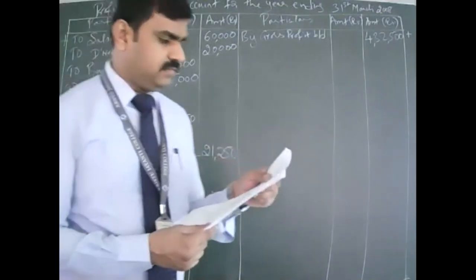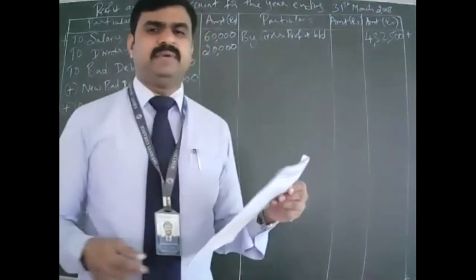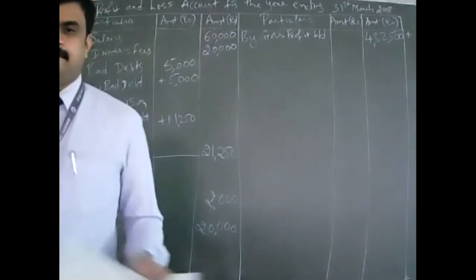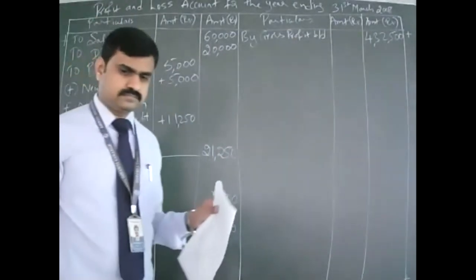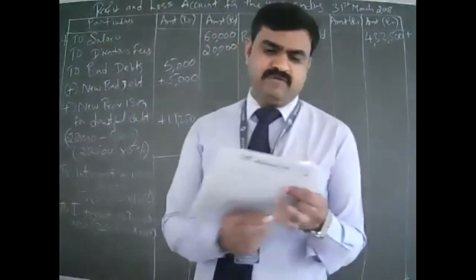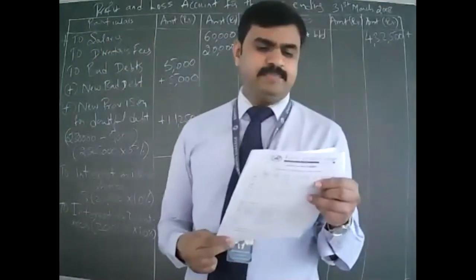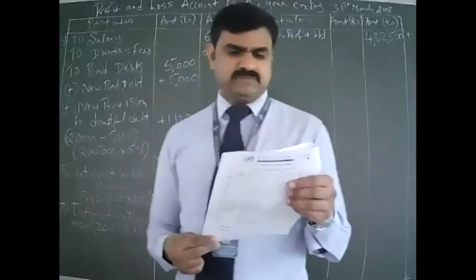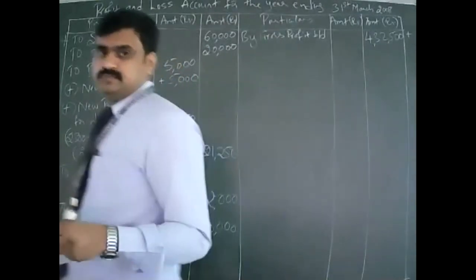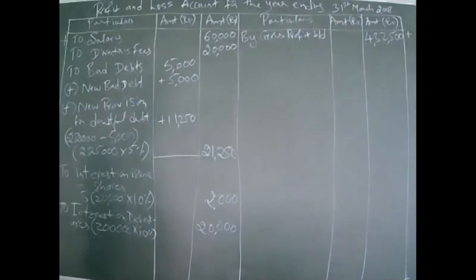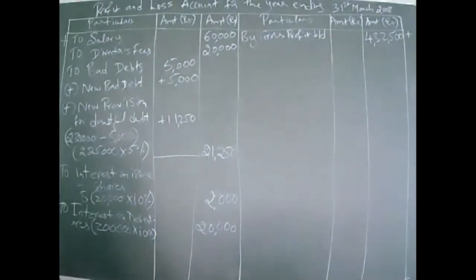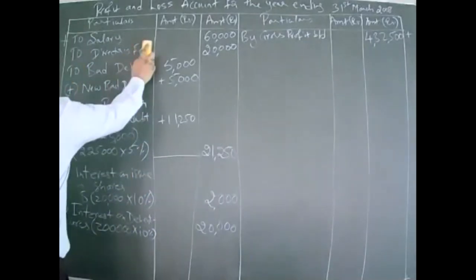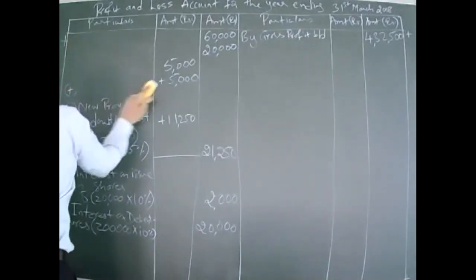Bad debt is already considered. Look at adjustment number 6. What is that? Depreciation. You have to depreciate building and plant and machinery. How much percentage? 5 and 10% respectively. That means how much is the building? 5 lakh.